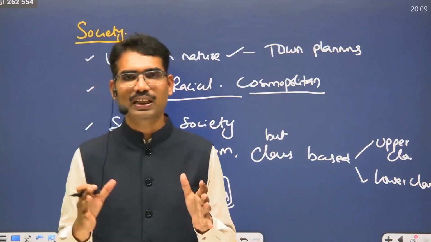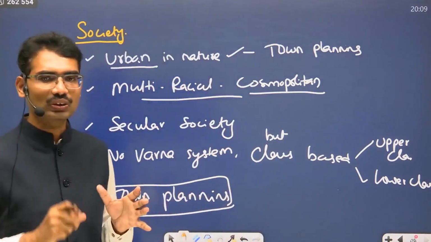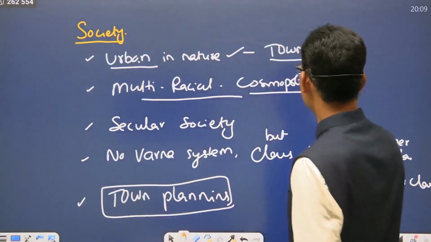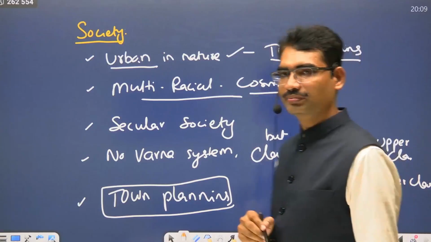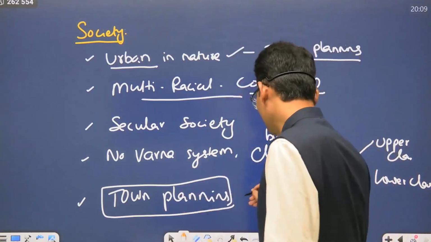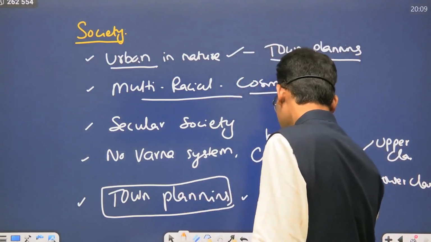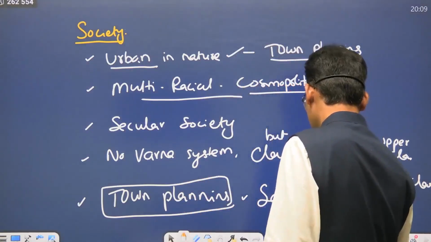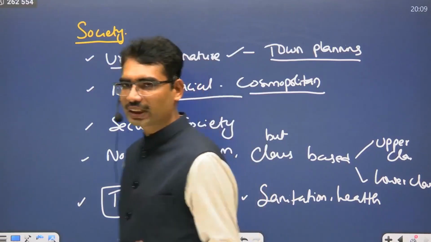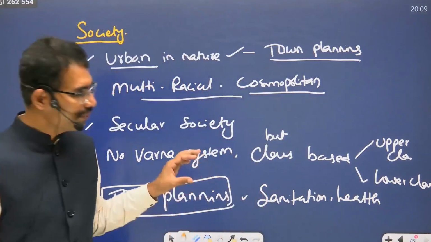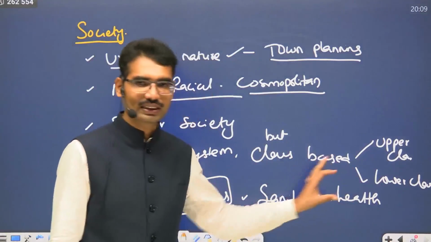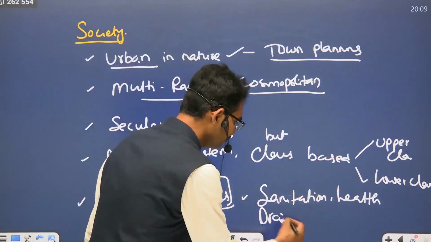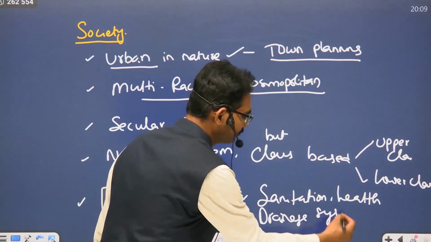Someone must be there who is regularizing it, who is monitoring the city growth. That's why it is urban in nature, but with town planning. In that town planning, importance was given to sanitation and health. So it means the society of Indus Valley people was very much concerned about health and sanitation. That's why a proper drainage system was maintained.